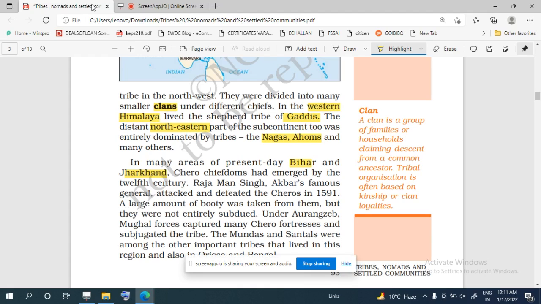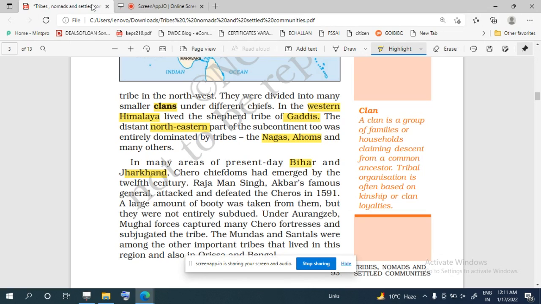So he was attacked by this Kero tribe. It was attacked by Raja Man Singh, who was Akbar's famous general, in 1591. Raja Man Singh defeated them also, and then a large amount of booty was taken from them.